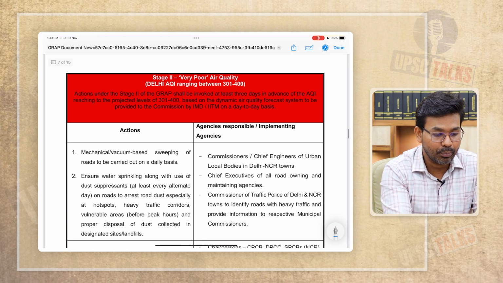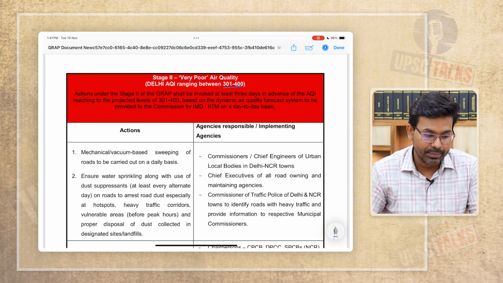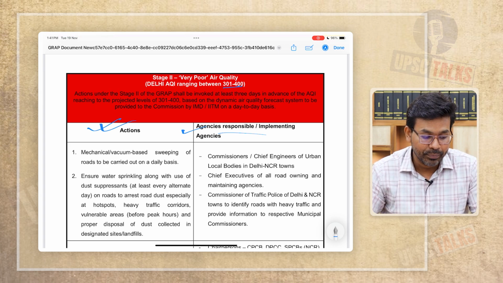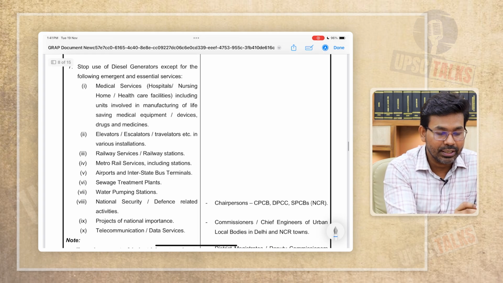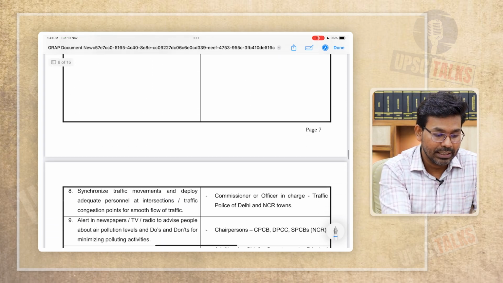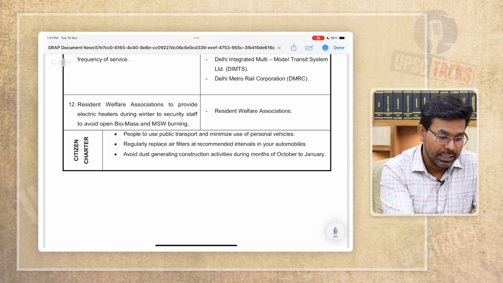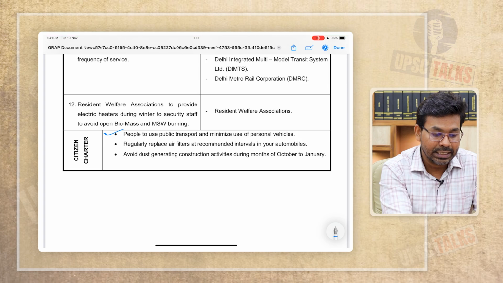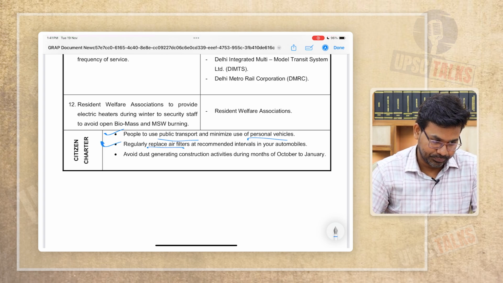So these are the action points, and these are the agencies that are responsible to take these actions. I'm just scrolling through it because we don't want to make this video very lengthy, right? We will upload this document in the description of this YouTube video. You can go through this document. So let us see what are the citizen charter related to very poor air quality. It says people to use public transport and minimize use of personal vehicles. Regularly replace air filters at the recommended intervals in your automobiles. Avoid dust generating construction activities during the month of October to January.